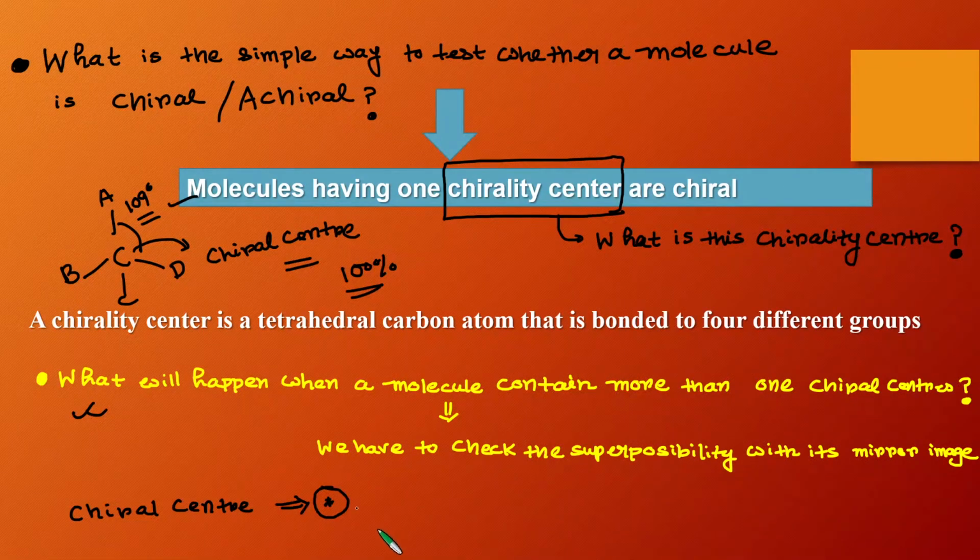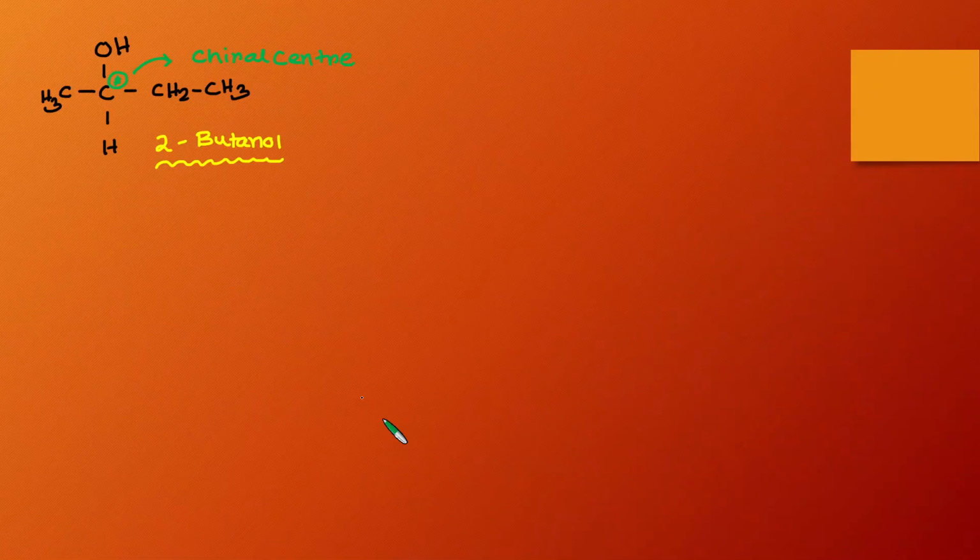Now these types of chiral centers are designated by an asterisk. You can see this is the structure of 2-butanol. You can see that this carbon atom is bonded with 4 different groups or atoms. So that's why this carbon center in 2-butanol is a chiral center.